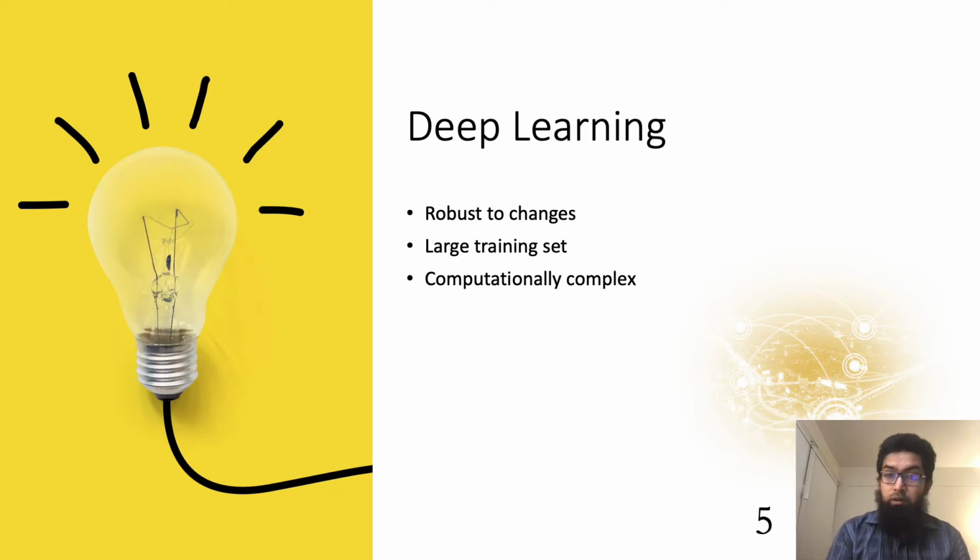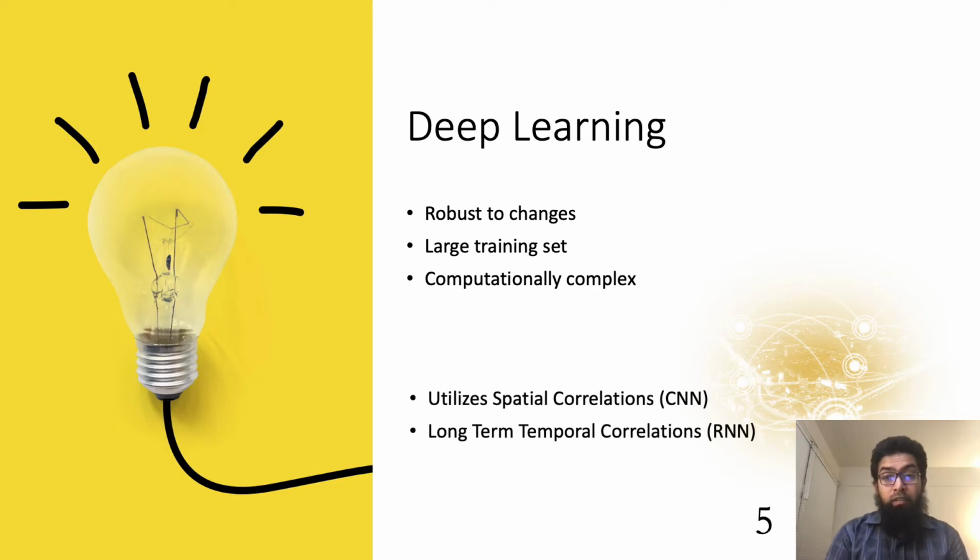Deep learning networks need a huge amount of data. They're computationally complex, but they also can be made to be very robust to changes, and there are different implementations of deep learning networks. There are convolutional neural networks, or CNNs, that utilize spatial correlations, and there are recurrent neural networks, or RNNs, that capture long-term temporal correlation.